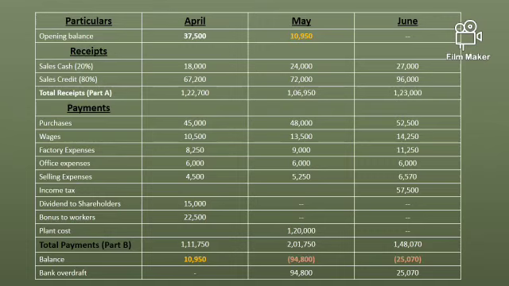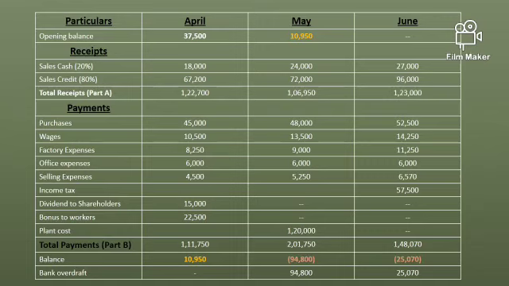So whatever amount the company receives will be added to the opening cash balance, and that would be the total receipt. Then we will minus out the expenses which the company is making for the particular month. So the cash requirement would be the total receipt of the company for a particular month minus the total payment a company has made for that month, and the difference between the receipts and payments would be considered as the requirement of cash for the particular month.